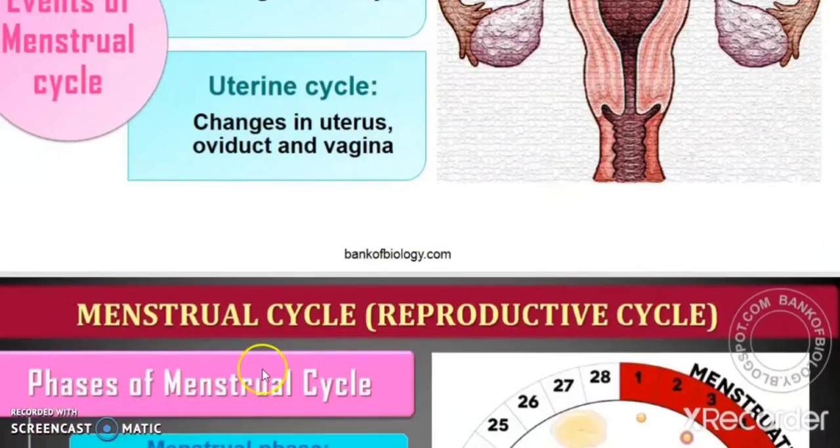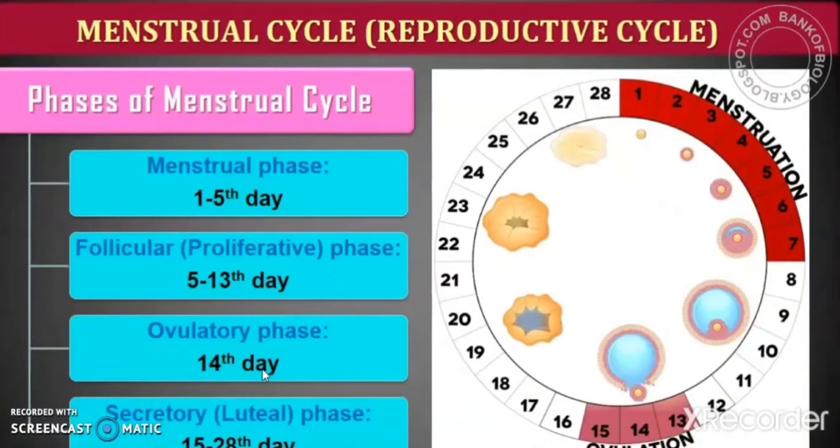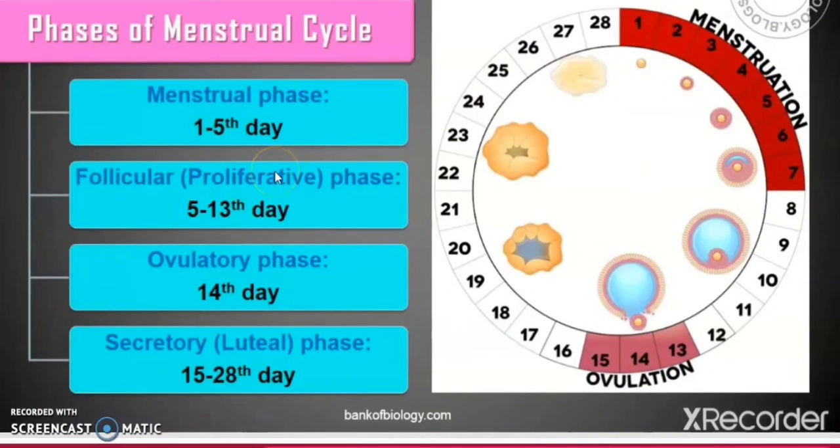Okay, so let us first start with the different phases of the menstruation cycle. The menstruation cycle can be divided into 4 phases. The first one is the menstrual phase. It is from day 1 to 5. I told you that this menstruation process happens in females for about 28 to 29 days, right? So it is a cycle process which happens every 28 days.